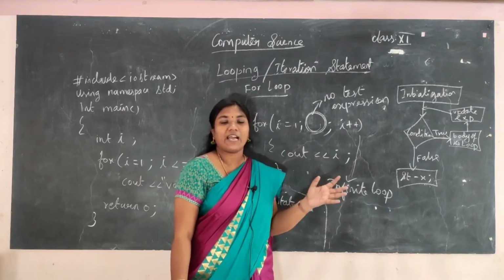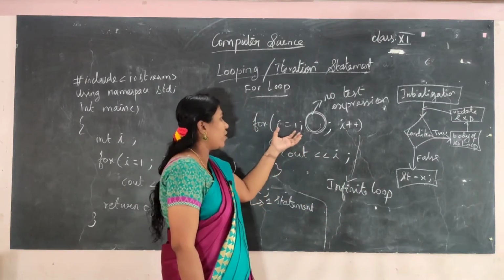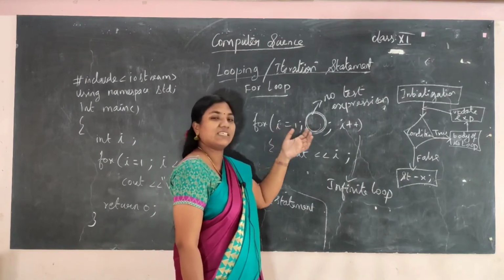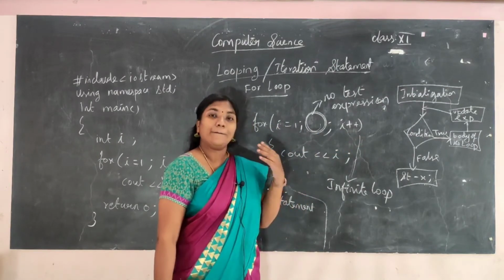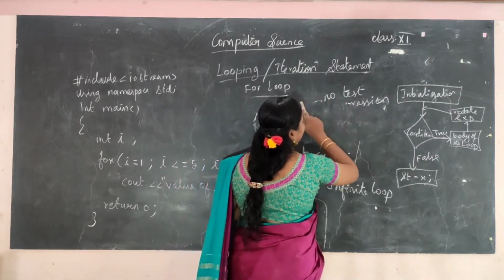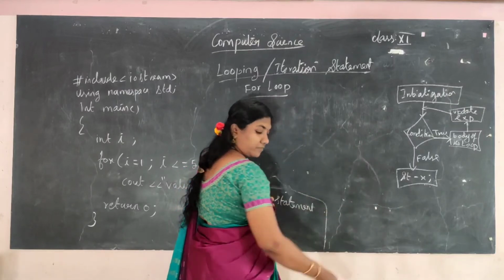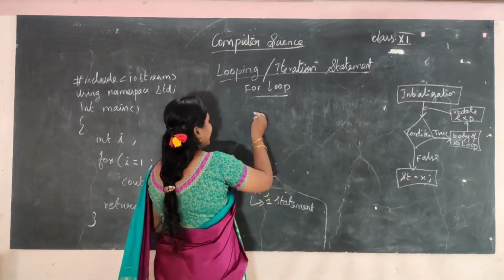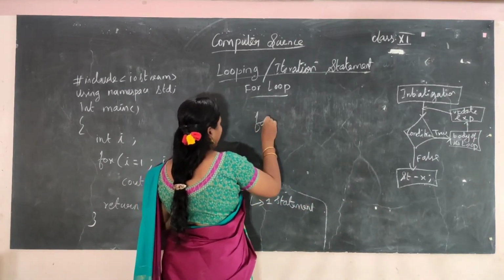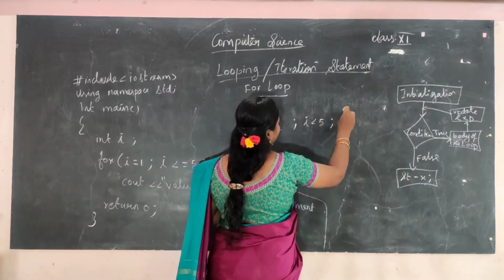So you must be very careful while specifying the for loop. Similarly, you can also skip the initialization and the update expression, but if you want to skip, you have to mention the two semicolons inside the for statement. Suppose I give for (; i < 5;).